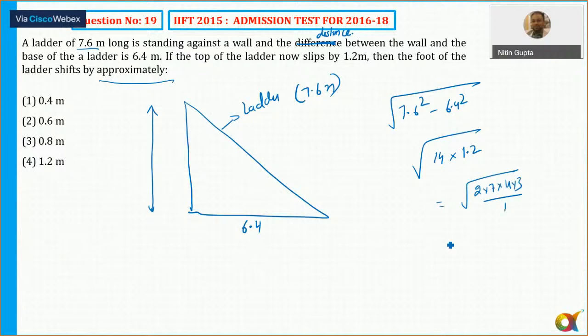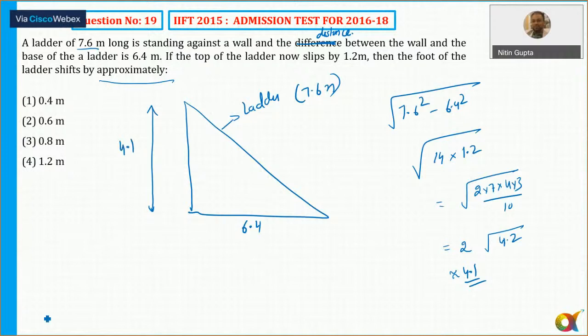So 2 into 7 and 12 is 4 into 3. It comes out to be the root of 7 threes are 21, 21 twos are 42, that is 4.2. So approximately, square root of 4 is equal to 2, so 2 into 2 is 4. The square root of 4.2 will be around 2.05. So 2.05 into 2 is 4.1. So I can say this is approximately 4.1.